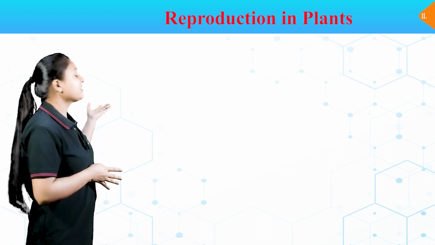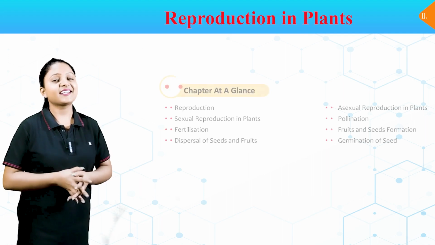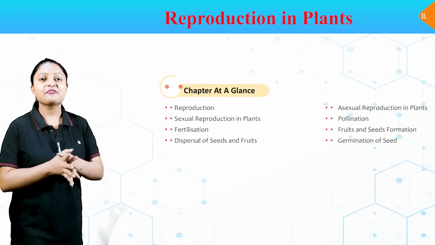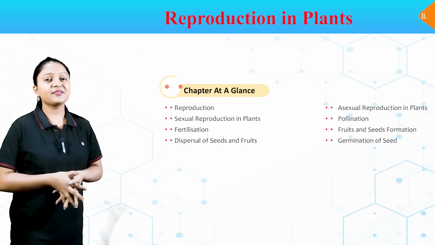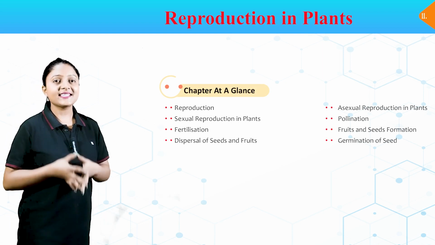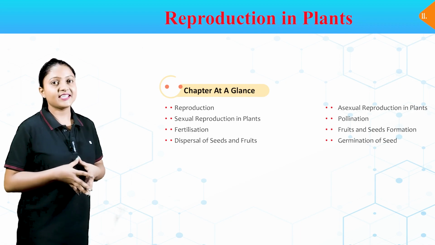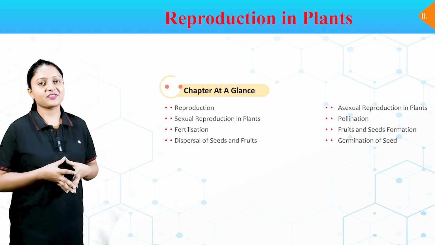Today we are going to start chapter 11 of our science textbook, which is reproduction in plants. Chapter at a glance: reproduction, sexual reproduction in plants, fertilization, dispersal of seeds and fruits, asexual reproduction in plants, pollination, fruits and seeds formation, germination of seed.